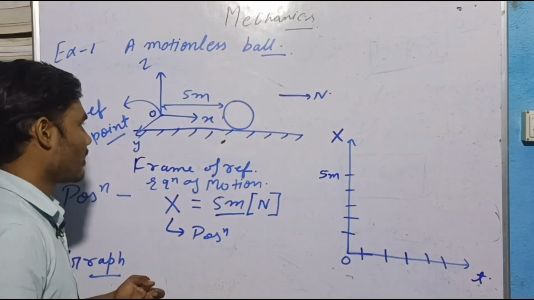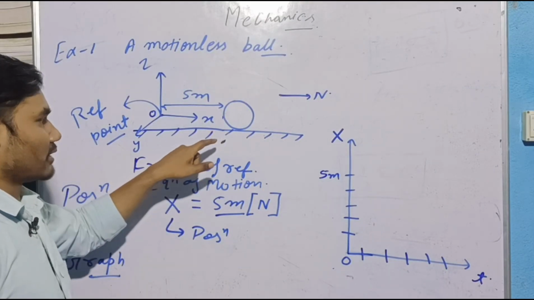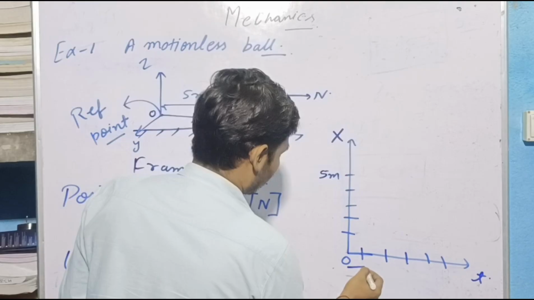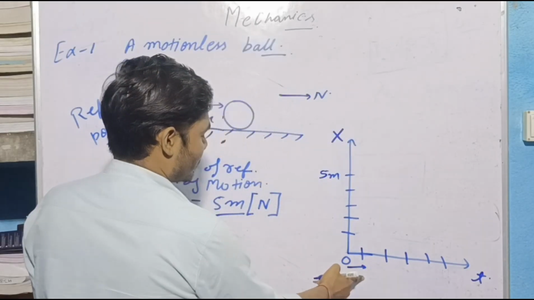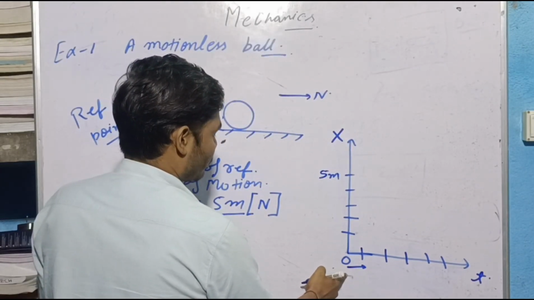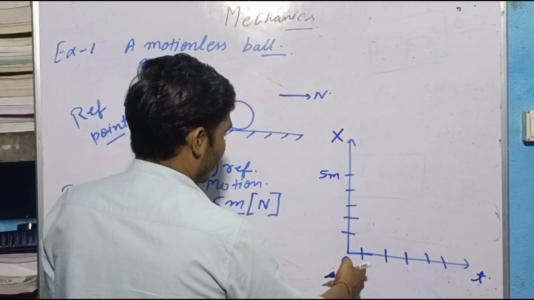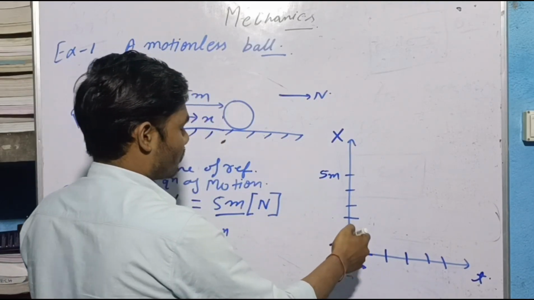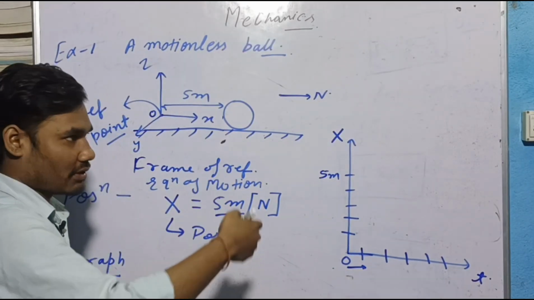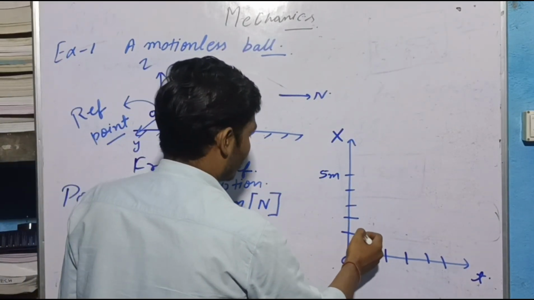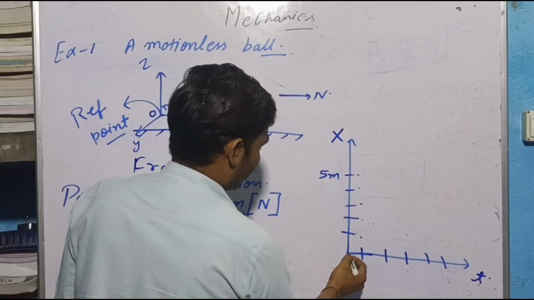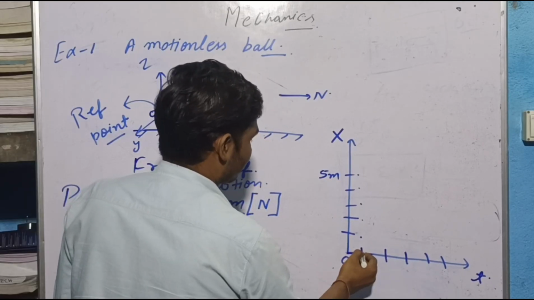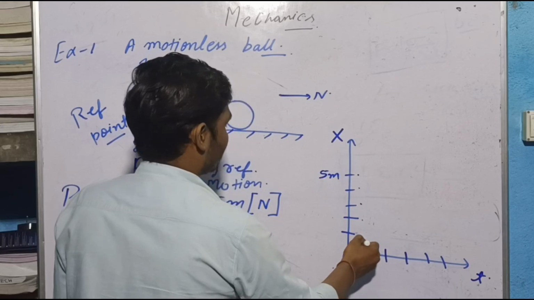After 1 second, I see it doesn't move. It is again at 5 meters. So I move 1 second on the t axis, and the position is 5 meters, so I move 5 meters on the position axis, from the origin 1 second in this direction and 5 meters vertically.